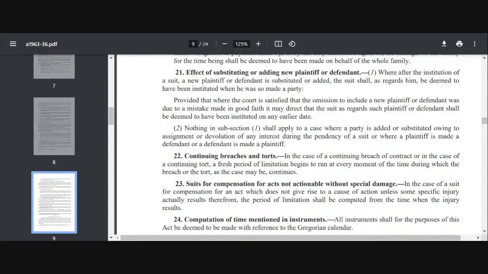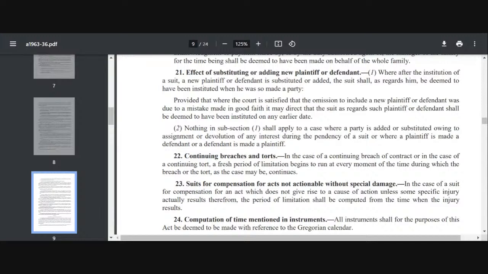So that means on the date when he is made a party, that means on 5th February, even after the date has elapsed, he will still be deemed to be a party. But in any case, if the party is added or substituted after the prescribed period for the suit has expired, the bar of limitation is applicable and the suit shall not be entertained. So the general effect of Section 21 clause 1 is that the party shall be deemed to have been substituted or added when he was made a party. Otherwise it will be deemed that he cannot be added because of lapse of time, right? So this is Section 21 and it is not applicable to appeal.